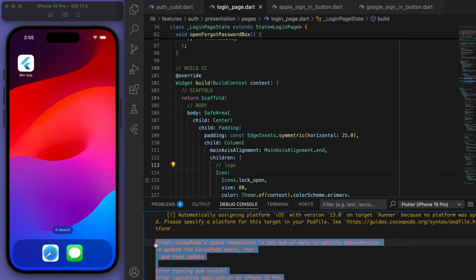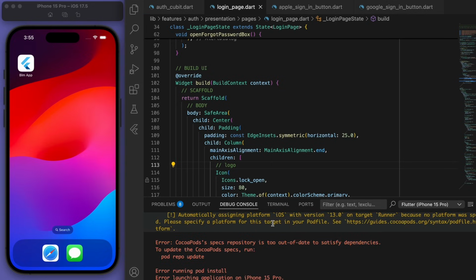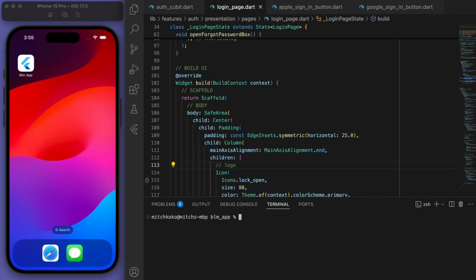And it's a really simple fix, essentially just to explain what's going on. We included these new packages, right? Like the Apple sign-in and the Google sign-in. And so every time we add these new packages for iOS, it needs to update its pod file to use those packages. So I want you to go to the terminal and follow these commands that I type in to ensure that it's updated correctly.